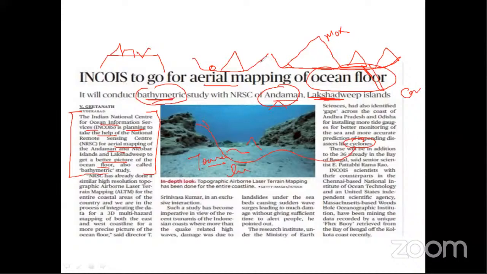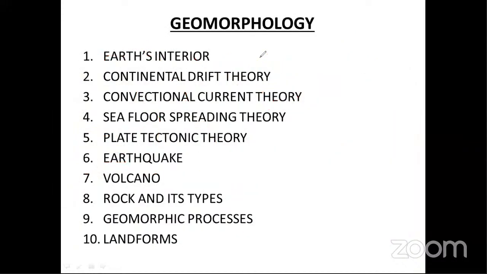Here I'm going to discuss one topic in geomorphology. Geomorphology is part of your physical geography. So first of all, you should know what geography is. Geography is the study of the earth. Geo means earth, grapho means description. So the description of the earth, whatever things are present on the surface of the earth, we can call geography.